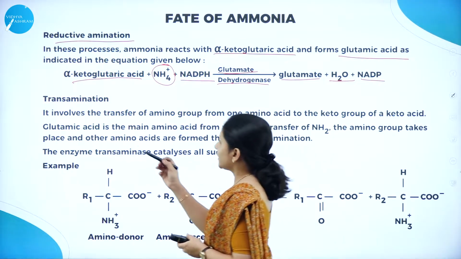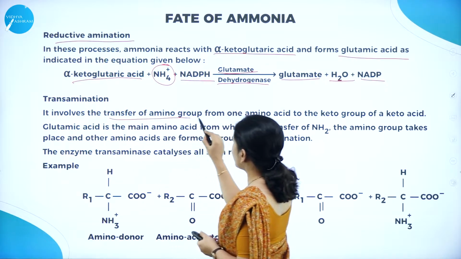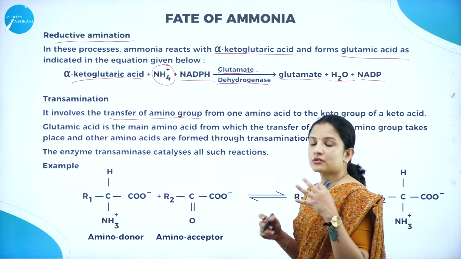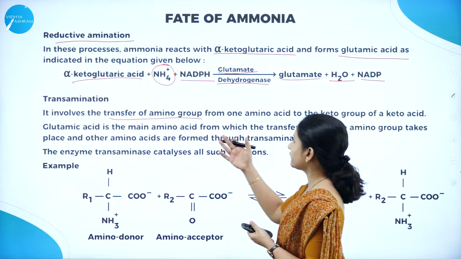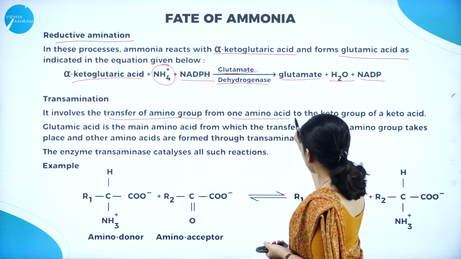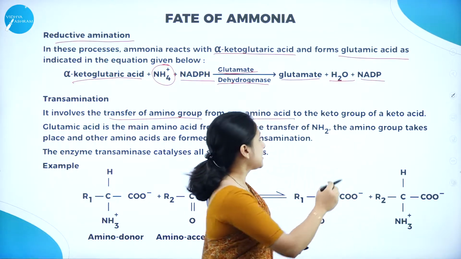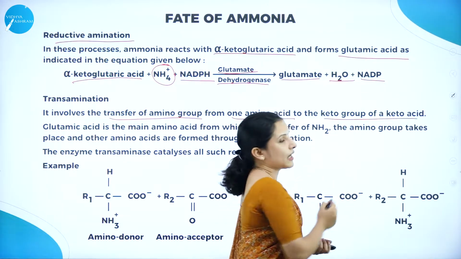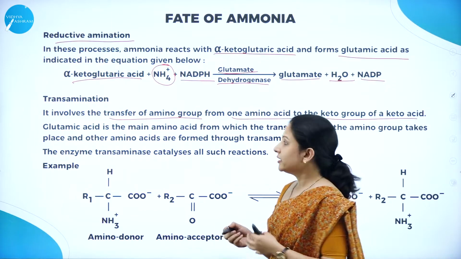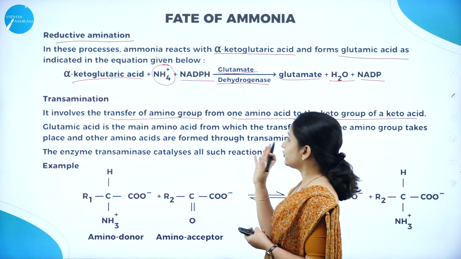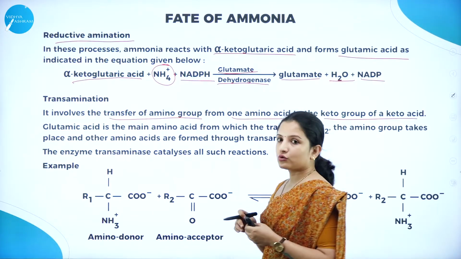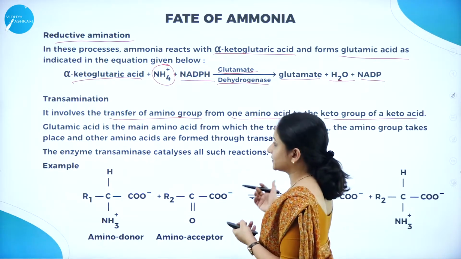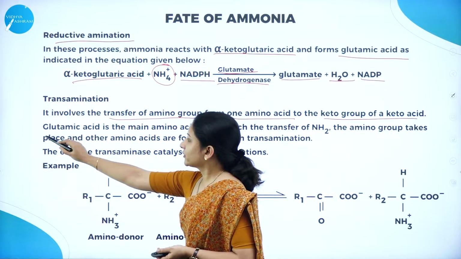Next is transamination, the conversion of the ammonia. Transamination means the transfer. So here it involves the transfer of an amino group from one amino acid to the keto group of a keto acid. So what happens here? That is the transfer of amino group from one amino acid to a keto group of a keto acid. So here we are talking about glutamic acid.